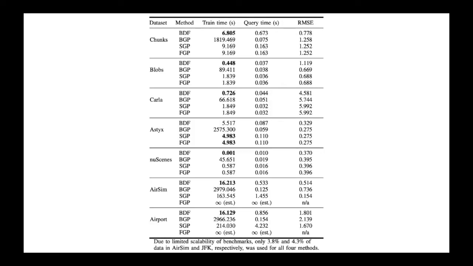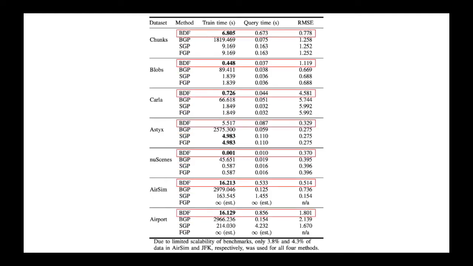On each of these datasets, we held out 20% of the data for testing and used the remaining 80% for training. We compared the runtime and accuracy of our method against the runtimes and accuracies of several Gaussian process-based baselines: full Gaussian process, subset of data Gaussian process, and big data Gaussian process.